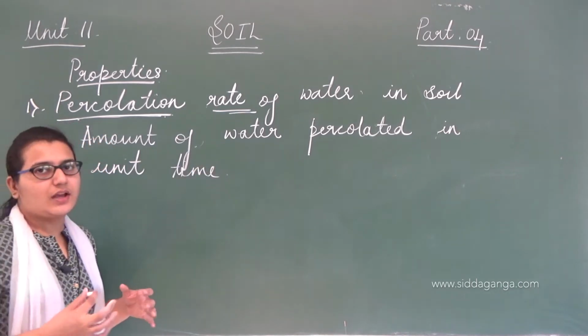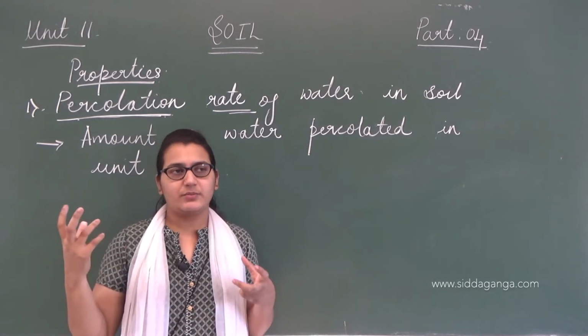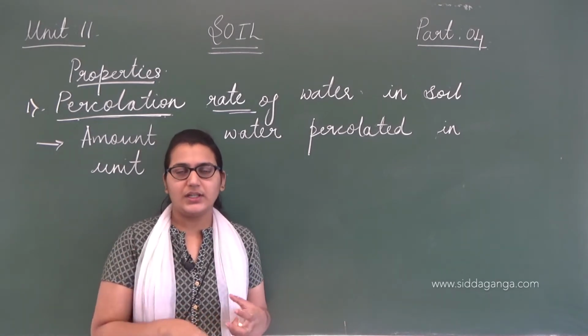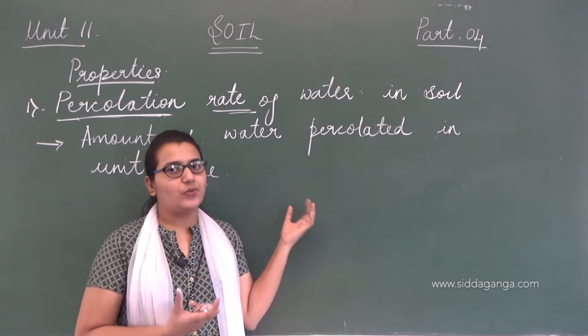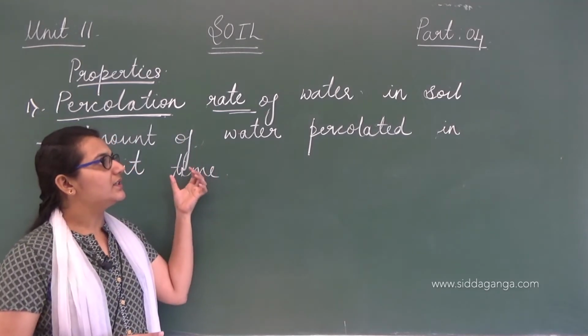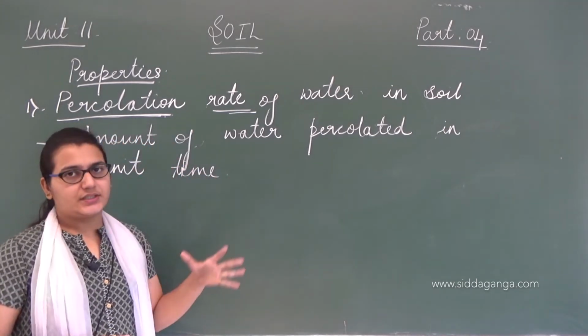So we have known what percolation is. Percolation means movement or flowing of water inside this soil. And percolation rate of water in the soil means the amount of percolated water in unit time.